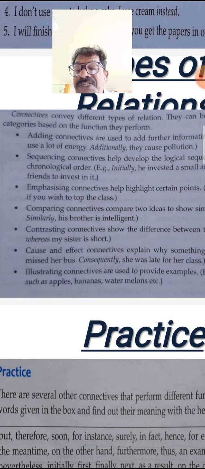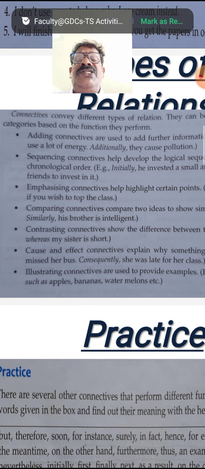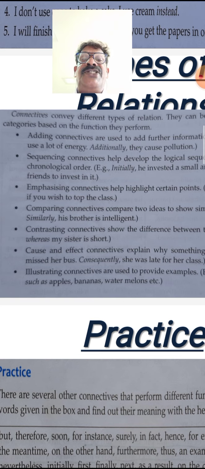They can be classified into different categories based on the function they perform. Here you have to take care. Connectives convey different types of relations, and they can be classified into different categories according to the function they perform.